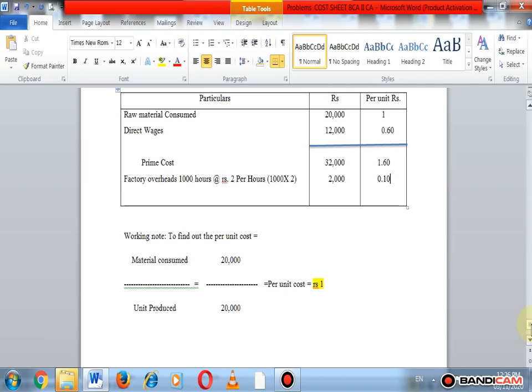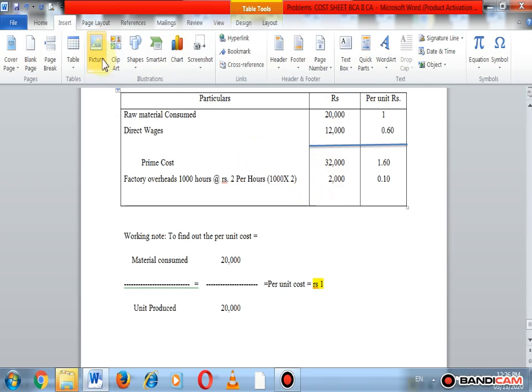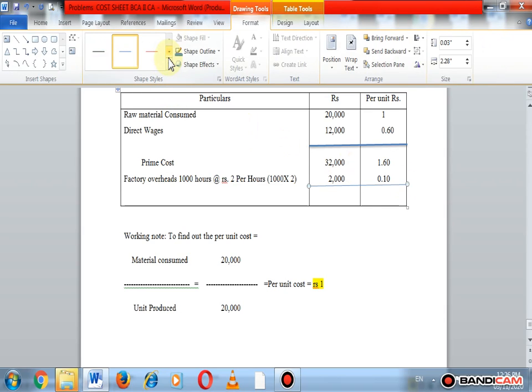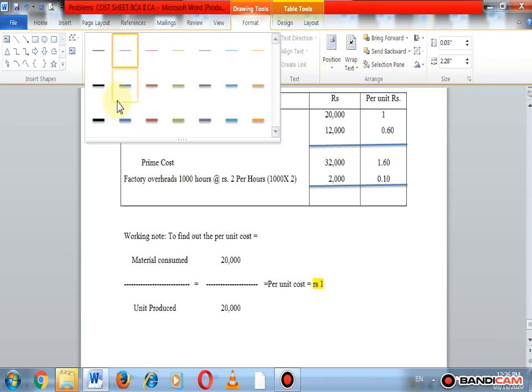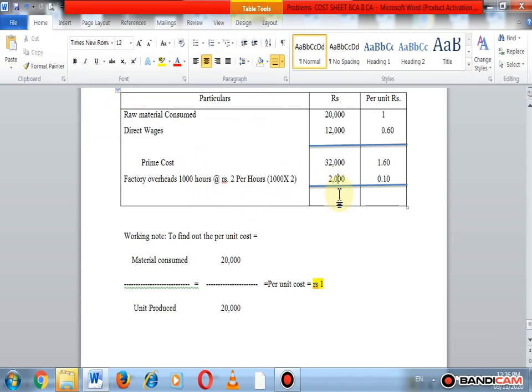Okay, and we make the total of this. We add the factory overheads to the prime cost, and we get the works cost or factory cost. So the total is 34,000, and the per unit cost is, just add 0.10 to the prime cost, that is 1.70, म्हणजे 1.70 पैसे एवढा खर्च आपला एका युनिटला येणार आहे फॅक्टरीमध्ये माल असताना.